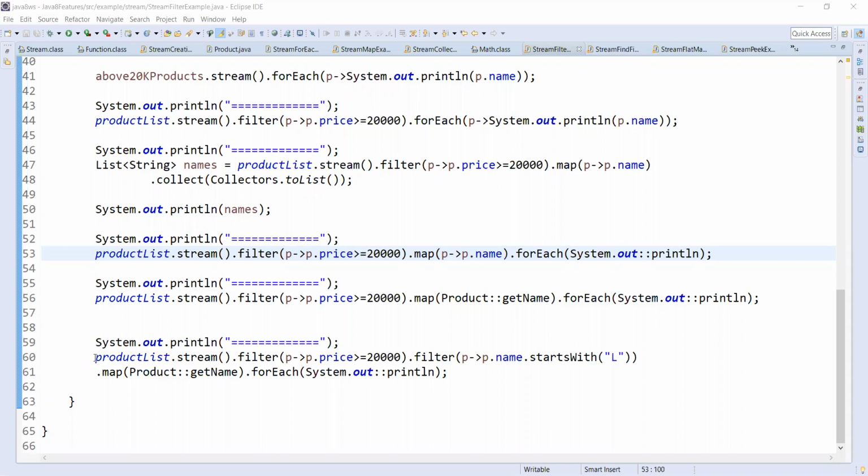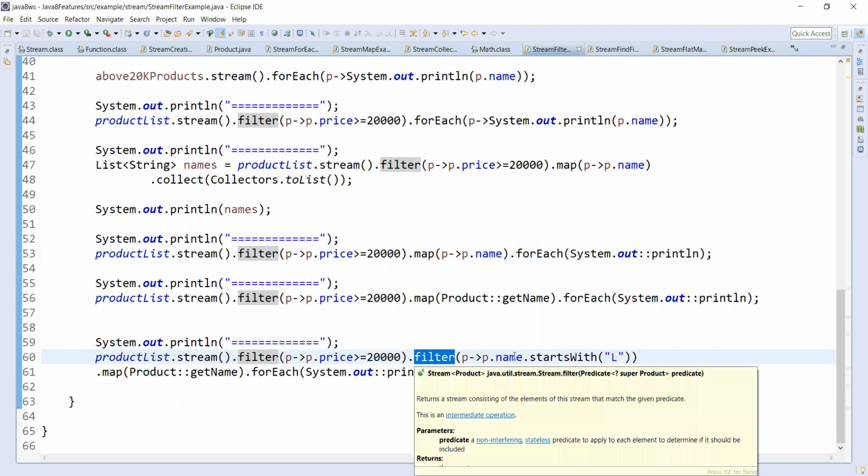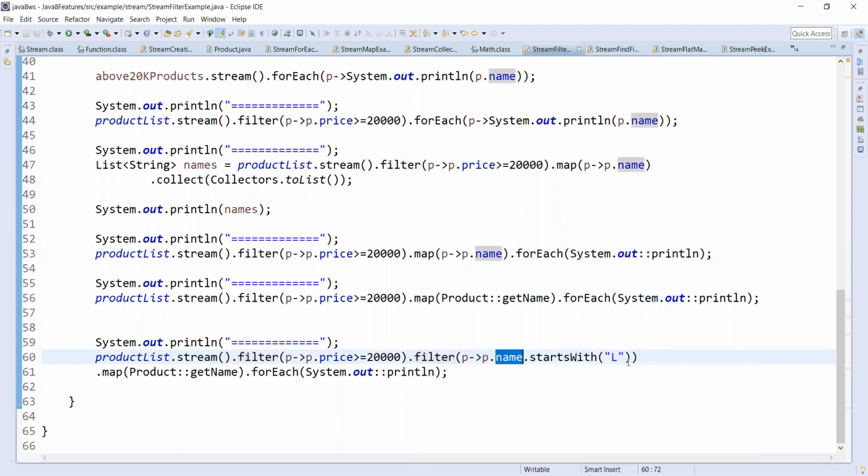Yeah, we can even apply multiple filters on the same stream. One filter is to get the price above 20,000, and the other filter is to get the name that starts with L. By this time we get two products.